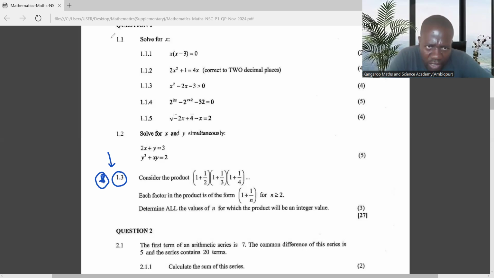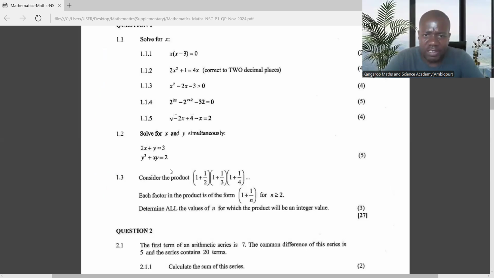This one is just for enrichment. Obviously, when you have scored a lot of marks on questions like algebra, particularly in paper one, that's why I encourage you to spend more time on algebra.